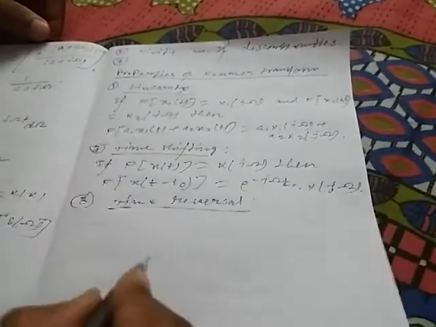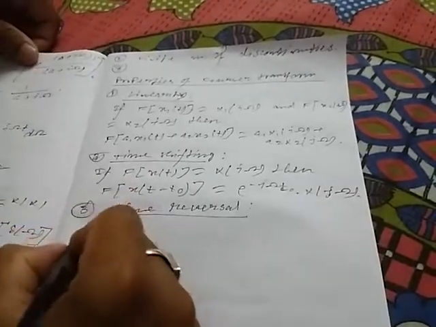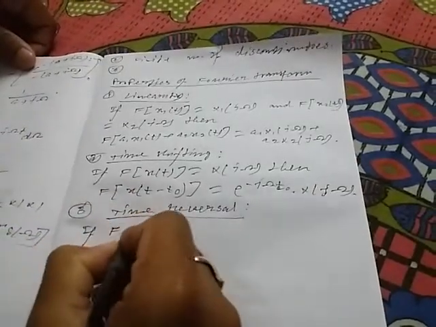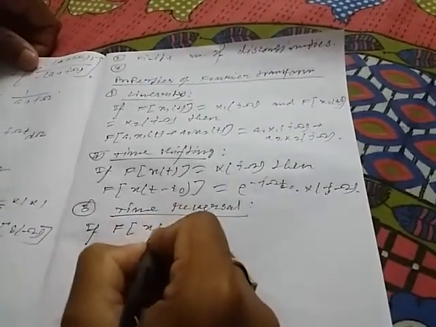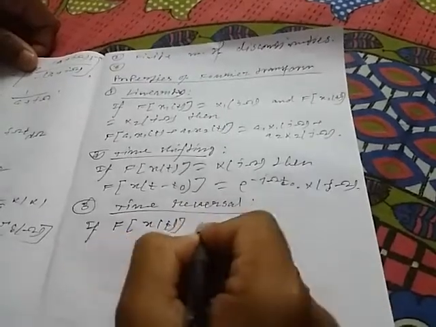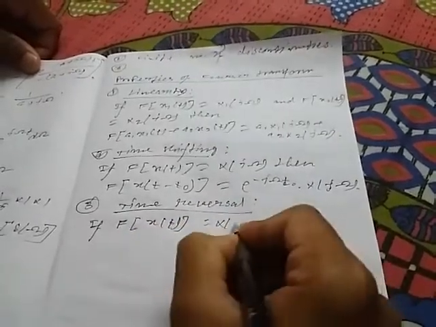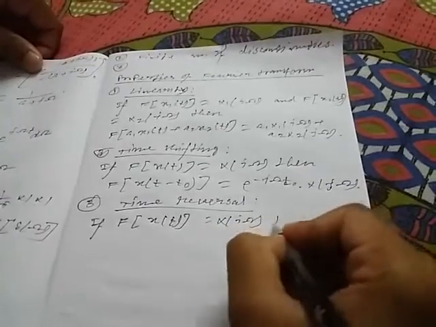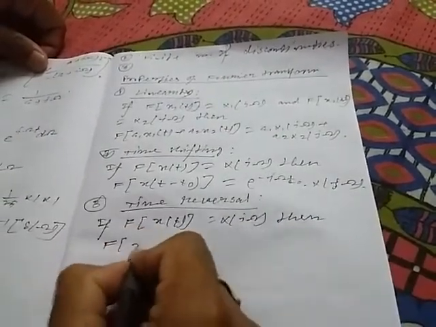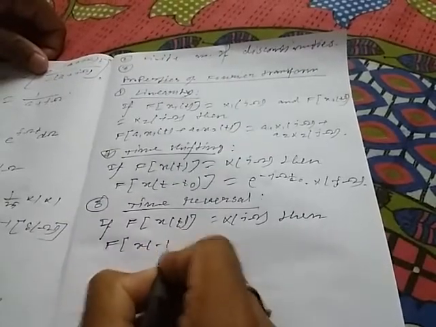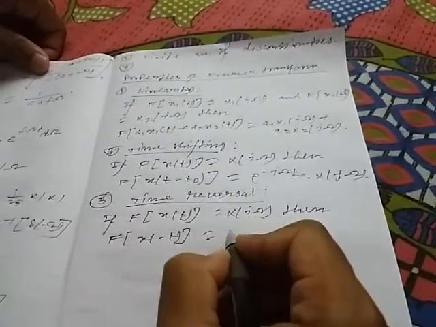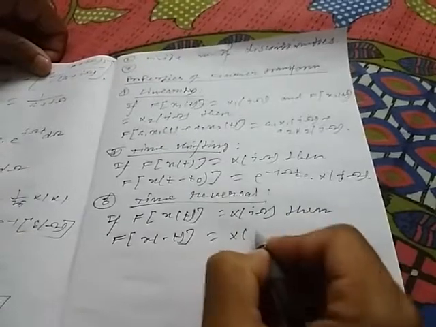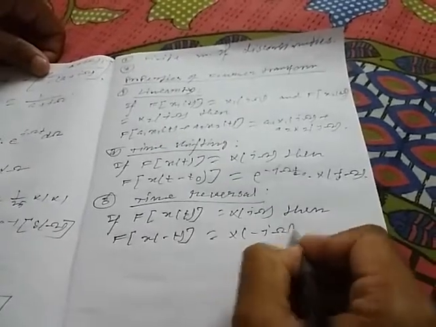Now another important property is time reversal. If the Fourier transform of x(t) equals X(j omega), then the Fourier transform of x(minus t) will be equal to capital X of minus j omega.